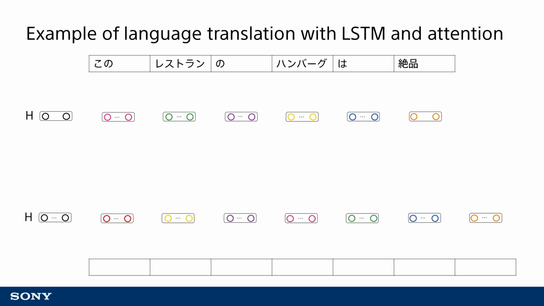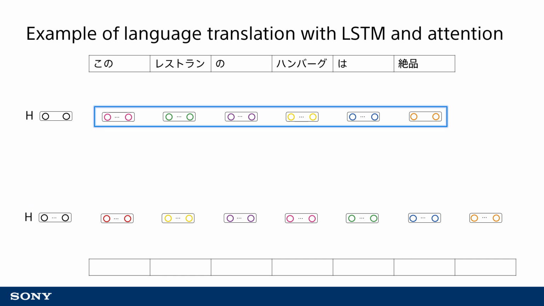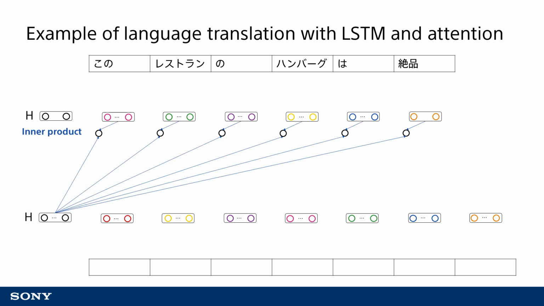There are multiple ways to implement attention, so I will introduce the easiest way for the sake of discussion. The attention configuration here will determine what part of the input sentence on which to focus as the network outputs each word. While a little complicated, let's look at actual operation as we continue to discuss. To estimate the first word in the translation, the inner product of the initial vector of the decoder and the feature vector of each word, which is the output of the encoder, is calculated.